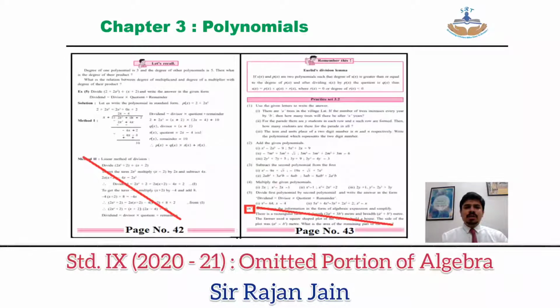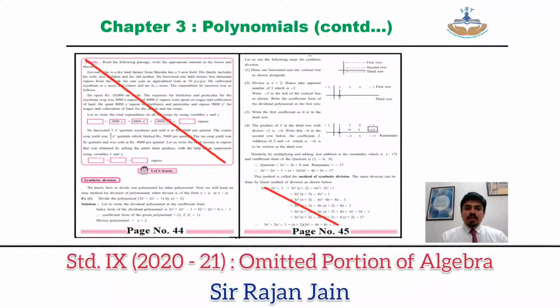Now I come to chapter number 3, polynomials. Directly come to page number 42. Now this is the first concept of algebra that gets omitted for you. On page number 42, method number 2, that is using the method of linear division. Solving the sum by linear division is omitted. Then come to page number 43. On page number 43, practice set number 3.2, question number 6 is omitted.